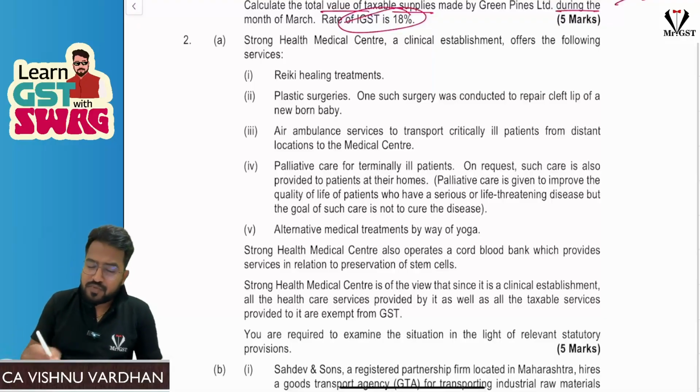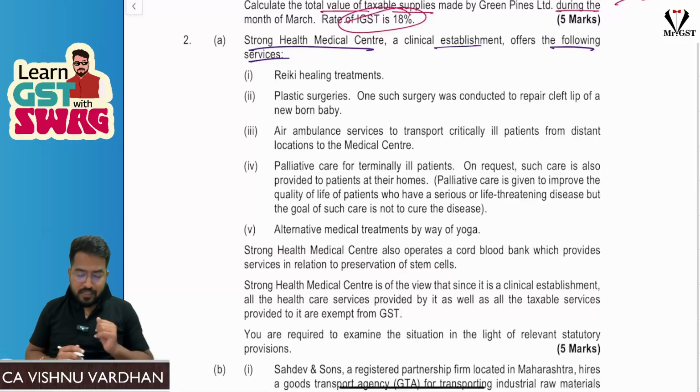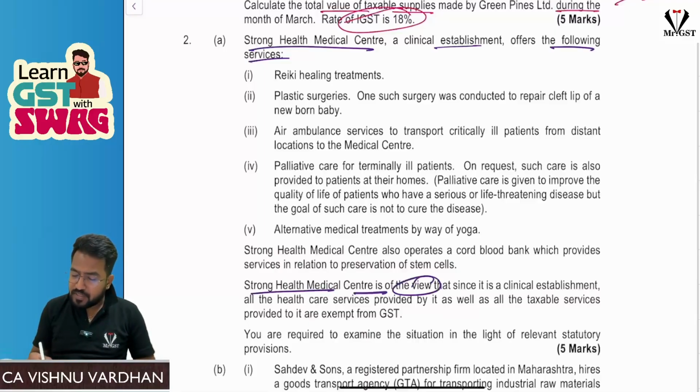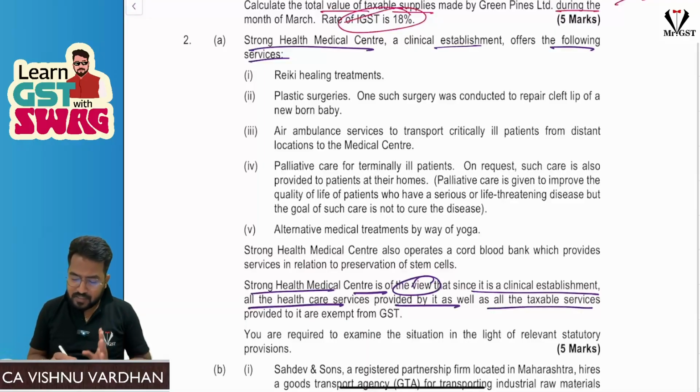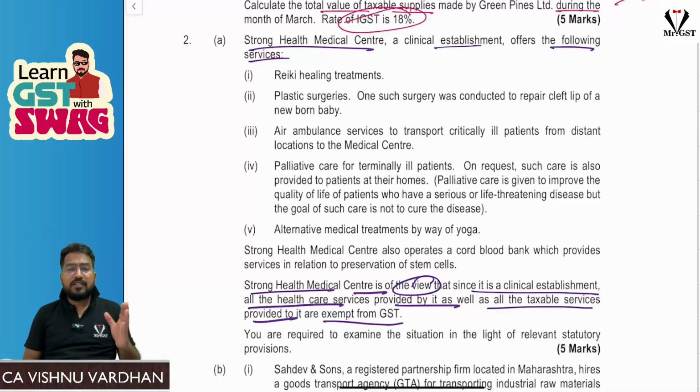So the second question, if you see, sir, this is regarding Strong Health Medical Center, a clinical establishment offering the following services. Now the question, what is the requirement of the question? Strong Health Medical Center is of the view that since it is a clinical establishment, all healthcare services provided by it, as well as the taxable services provided to it, are exempt from GST. That means they feel all their sales and all their purchases are exempt under GST, which is not correct.